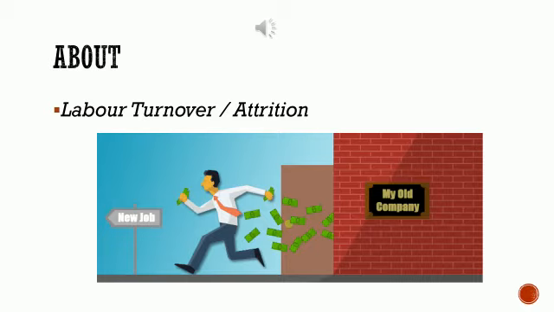Let us first understand the term labor turnover. It is the number of employees leaving the organization in a given period of time, and in certain sectors it is also called attrition. A certain level of labor turnover is always seen in every kind of organization and is inevitable. But efforts have to be put in by HR planners to analyze the number of leavers in a given period of time, which gives us the attrition rate, or what we call the labor turnover rate.